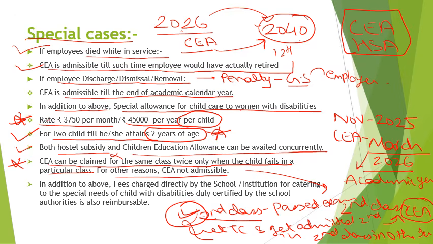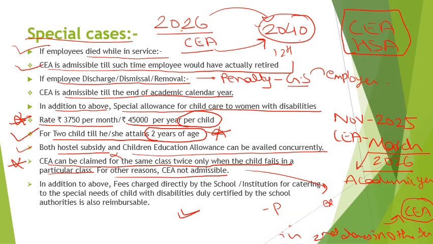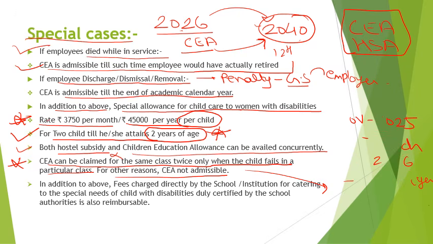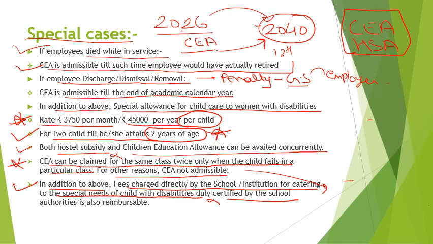Now another important thing is that, in addition to the above, meaning whatever the government servant is getting, like children education allowance, hostel subsidy, and the special allowances, fee charged directly by schools or institutions for catering to the special needs of a child with disability, duly verified by the school authorities, is also reimbursable.